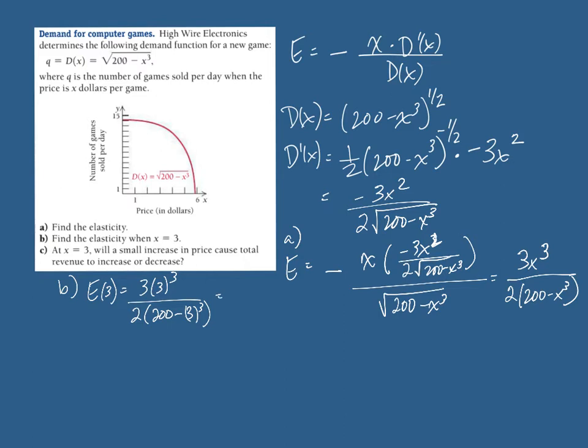So this is 3 times 3 cubed, 27 times 3 is 81, divided by 2 times 200 minus 27, so that's going to be 173. And we can figure out what that is on our calculators. So that comes out to be 0.234 if we round to 3 decimal places. So that is the elasticity.